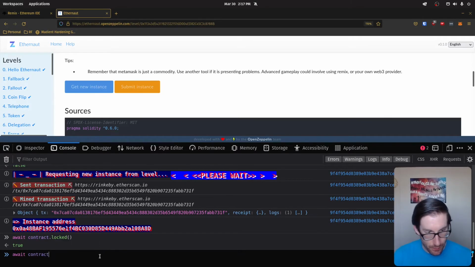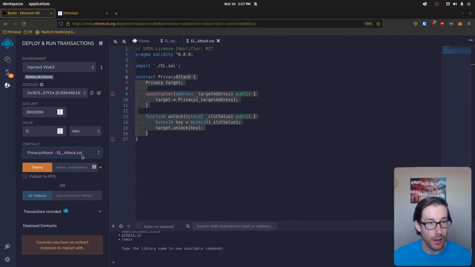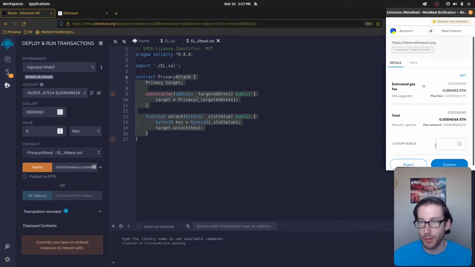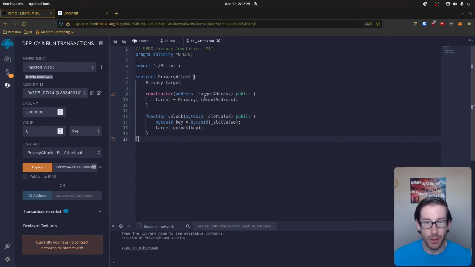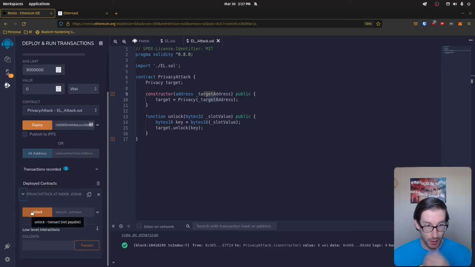So what we first need is the address of our contract. So we can see this is our address. So let's take that from there and put it in here. So when we deploy this, we're going to deploy it specifically to the target that we care about. So that's going to basically put that address in there, and it's going to make sure when you deploy this, that's where you're targeting. That was fast. So it loaded quickly, which is great. So we open this up, and we can see there's one function that we can call, which is unlock, and